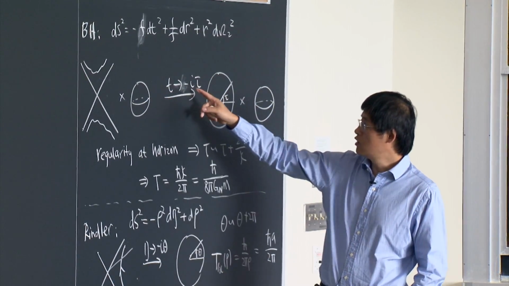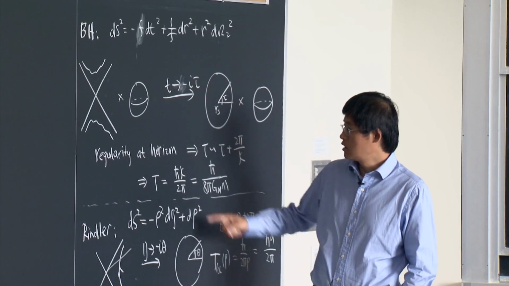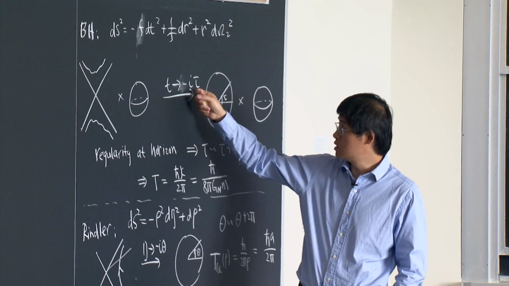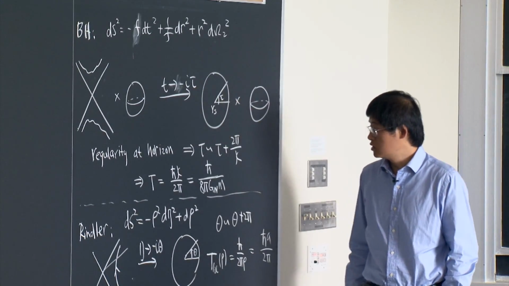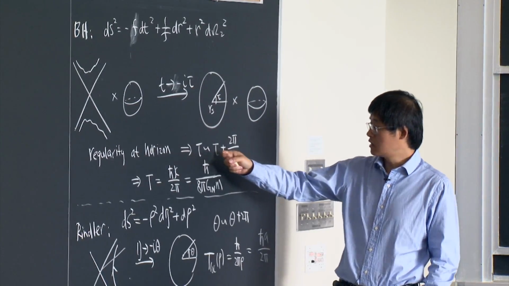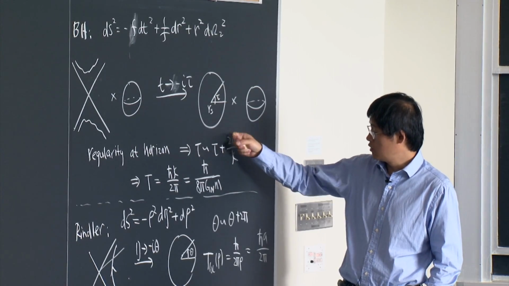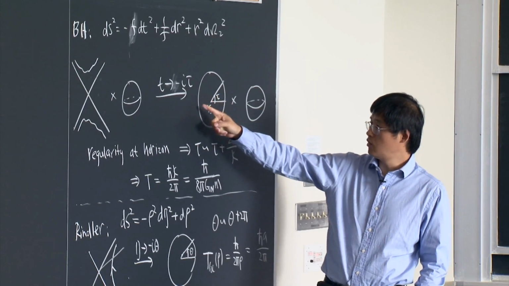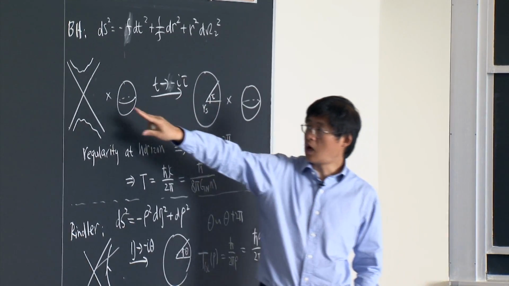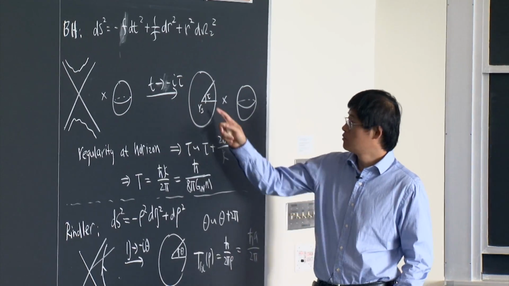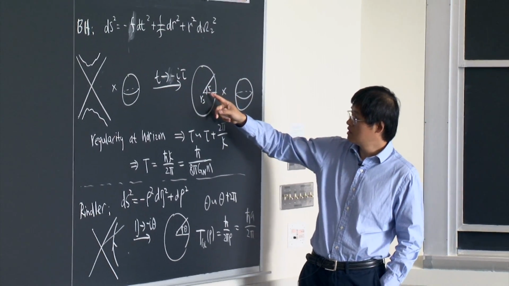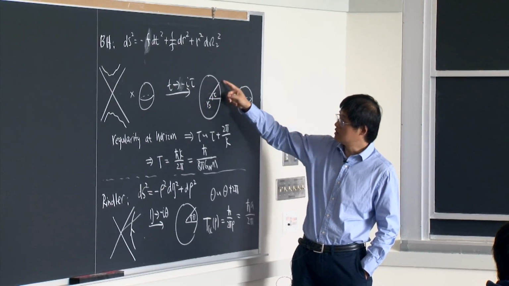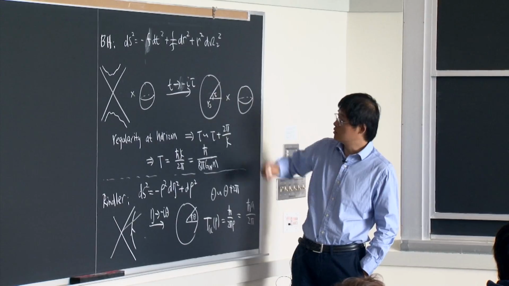So now when you do analytic continuation, we showed that in order for the metric to be regular at the horizon, when you go to Euclidean signature, you want to identify tau to be periodic with this period. So in essence, when you go to Euclidean signature, this RT plane becomes essentially a disk, with tau in the angular direction, and this R in the radial direction.